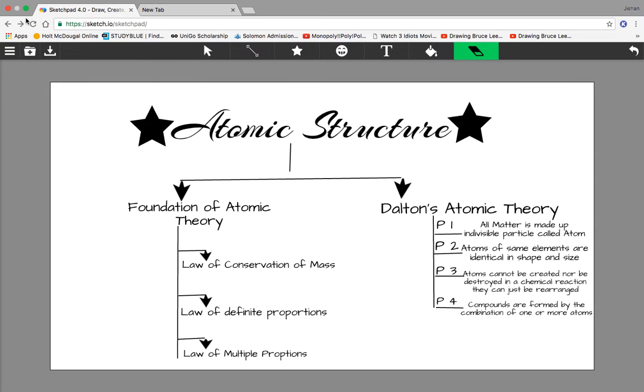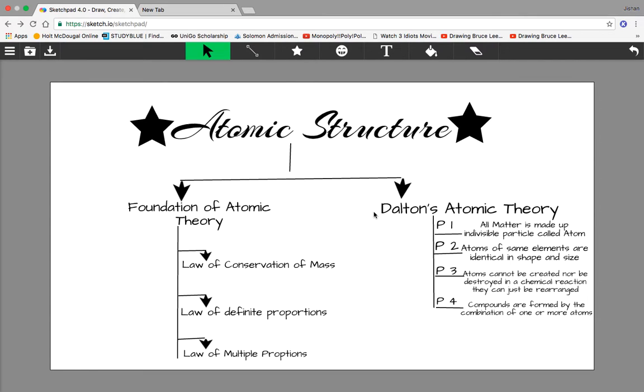So before we jump directly into atomic structure, we need to know two basic things, two basic types of theories, and you can see it right here. It's the foundation of atomic theory and Dalton's atomic theory. And I have made it super easy for you, I have organized it so you can clearly see it from here and understand the things.